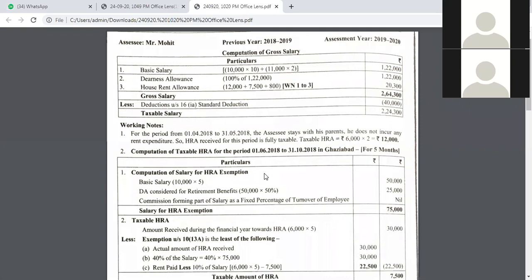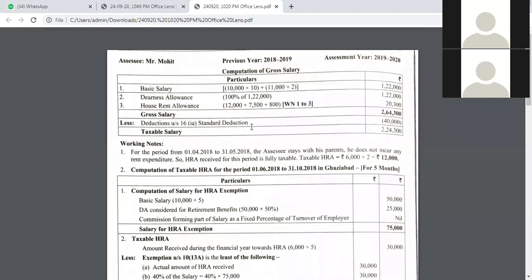I think I have less than a minute left. Yeah, I have 2 minutes left. We were able to solve only 2 problems, that too on HRA, very simple ones. I think this was a bit complicated because you had 2 different locations. HRA computation was a bit complicated because he stayed with his parents here, he stayed in one city, then he moved to a metro city. So these calculations are going to be a bit challenging. You can receive such type of problems in the exam. The first problem was very basic, but you can receive these types of problems in your examination. Any doubts in this, please let me know. Otherwise, we are going to stop the class here.